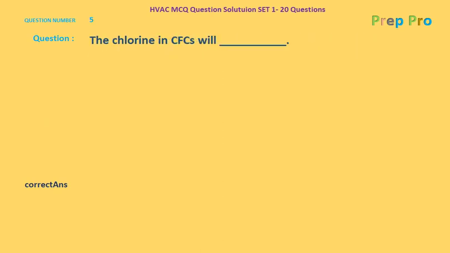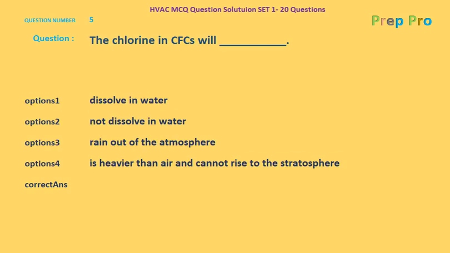So now we are moving forward to the question number 5. The chlorine in CFCs will dash. The options are dissolve in water, not dissolve in water, rain out of the atmosphere, is heavier than air and cannot rise to the atmosphere. So which should be the correct answer? It doesn't dissolve in water. So option number 2 would be the correct answer. Yes, it does not dissolve in water. So the chlorine in CFCs will not dissolve in water.